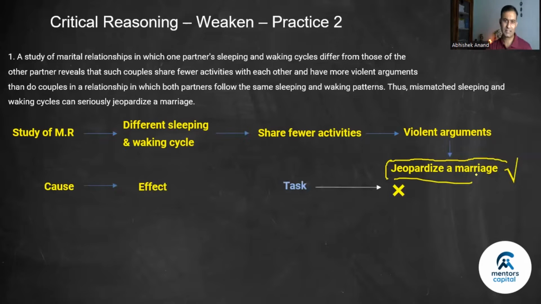So basically this is a cause and effect kind of relationship. When such a logical structure is there and they ask you to weaken the argument, you can weaken this in three ways. Cause hua but effect nahi hua.